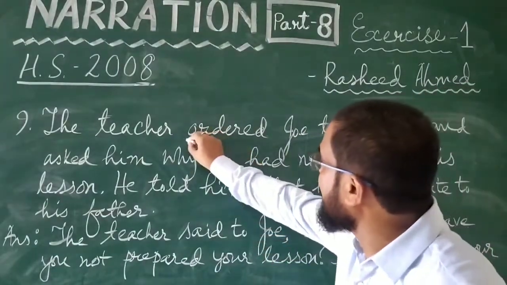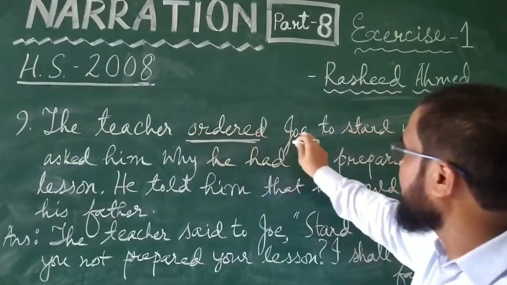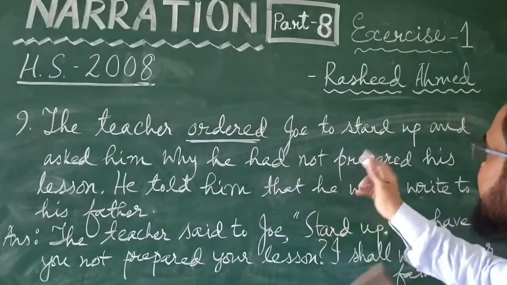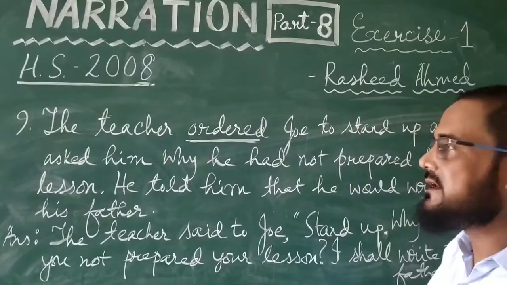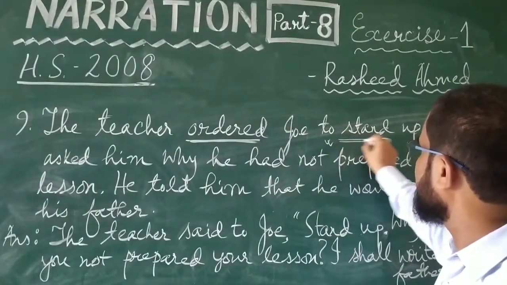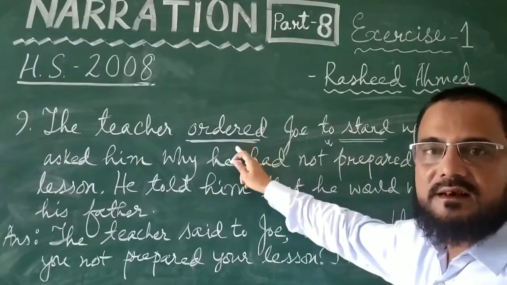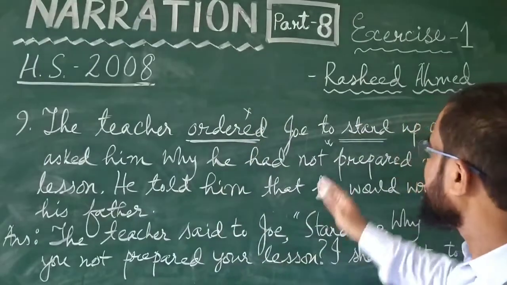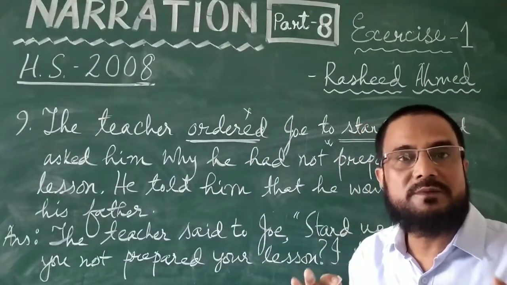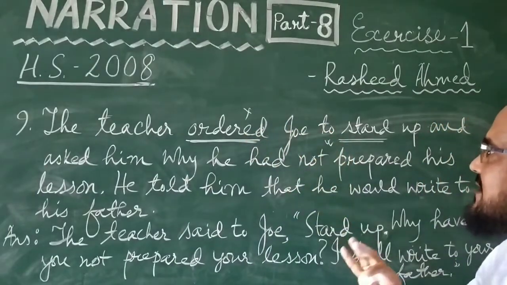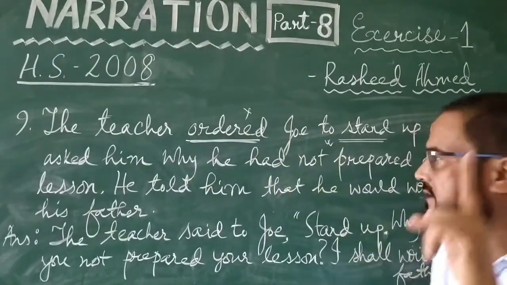First one is the teacher ordered. It means this part is an imperative sentence. What did he order? He ordered Joe to stand up. And we have found that in indirect narration, to comes and then the verb comes. So this part ordered is there. In direct narration, order will be removed, and then we will start with the main verb. Imperative sentence begins with main verb. Order will be removed, to will be removed. We will write, the teacher said to Joe, stand up. This is the first sentence.